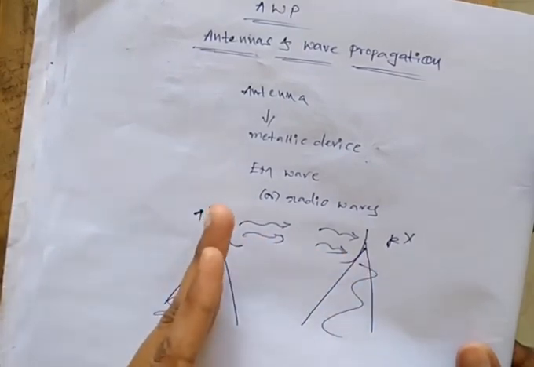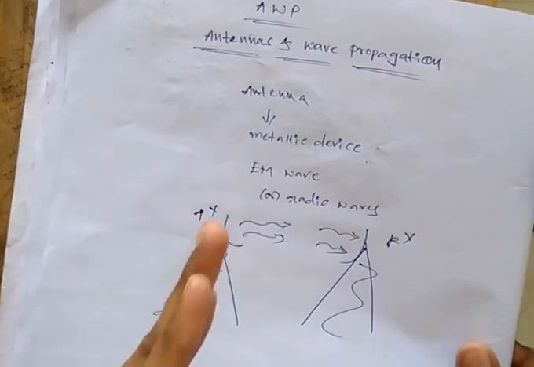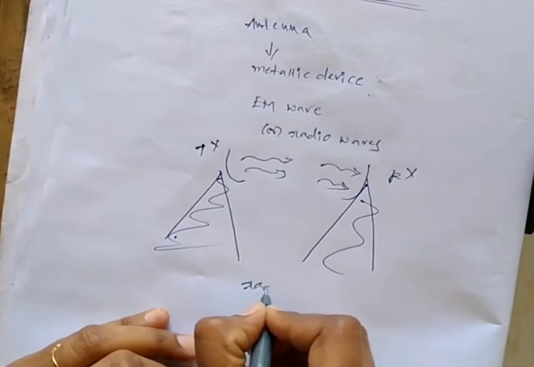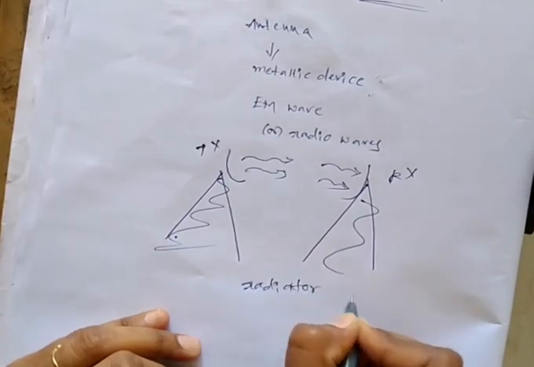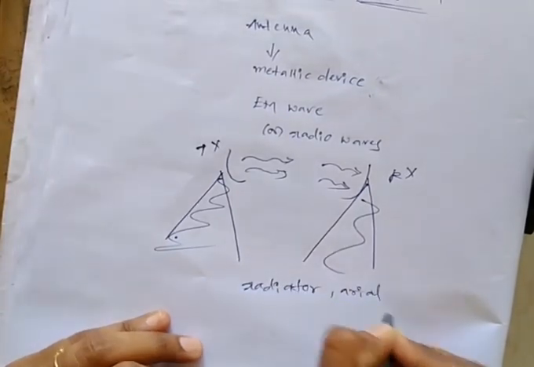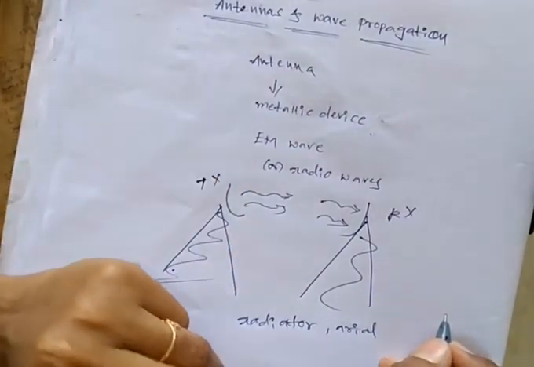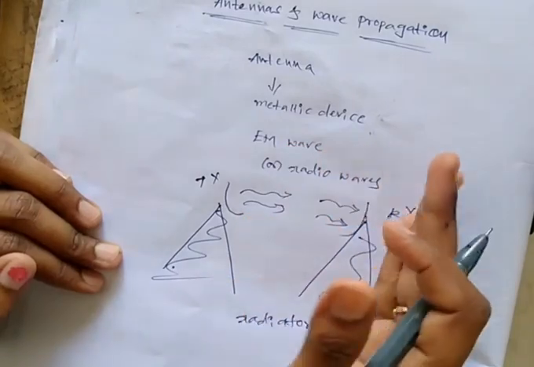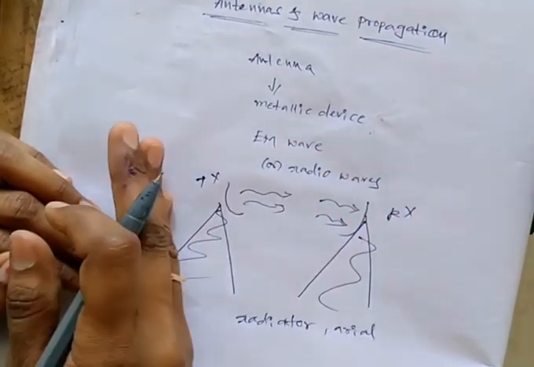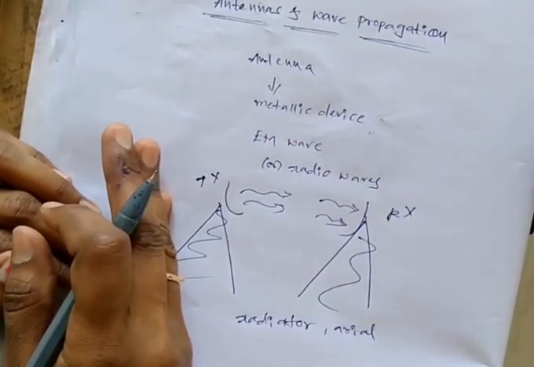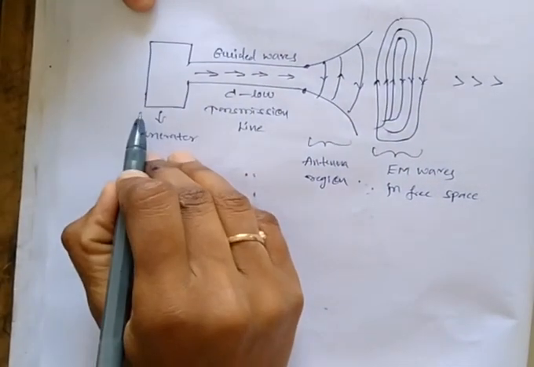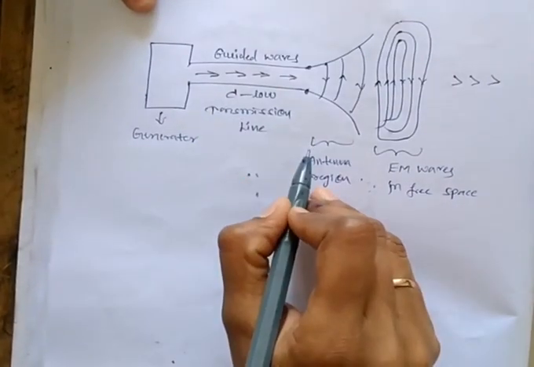This transmitting antenna radiates the signals, that's why an antenna is also known as a radiator. Antenna is also known as radiator and it is also known as aerial. So what are the other names for the antenna? Radiator and aerial. Here this one is the transmission section, this one is the receiver section, and this transmission section mainly contains three elements. Those are generator, transmission line and antenna region.